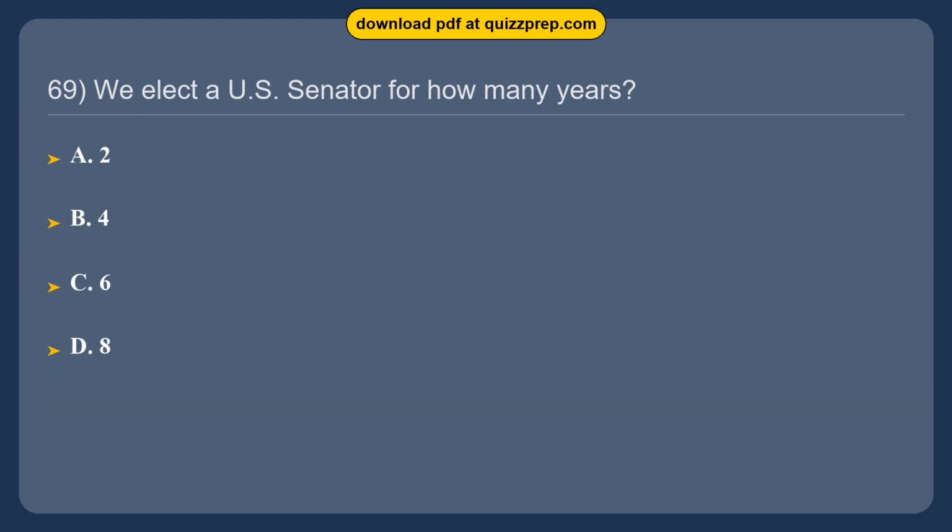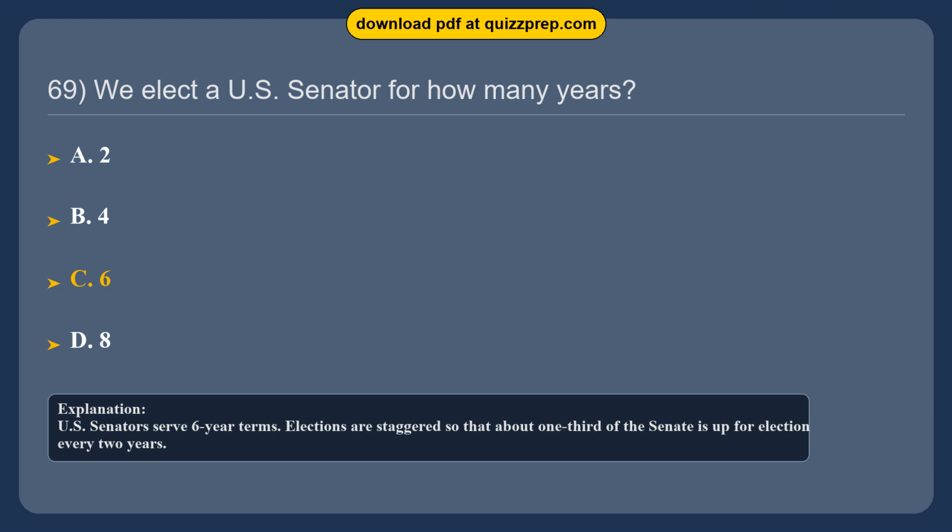Question 69. We elect a U.S. Senator for how many years? Option A. 2. Option B. 4. Option C. 6. Option D. 8. The correct answer is option C. 6. U.S. Senators serve 6-year terms. Elections are staggered so that about 1/3 of the Senate is up for election every 2 years.